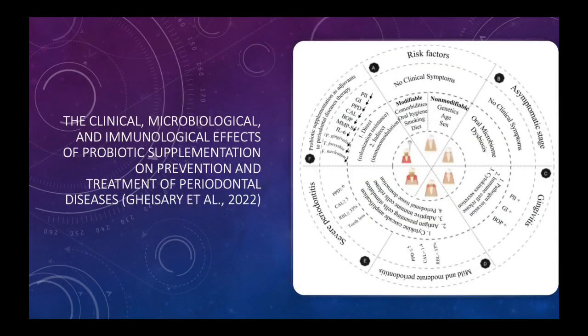So this study is going to examine the effects of probiotic supplements on the prevention and treatment of periodontal diseases. And this is just a visual showing the pathogenesis of periodontal diseases. So initially you start with no clinical symptoms, then there's oral microbiome dysbiosis, which is where there's a loss or a gain in certain microbial communities that wouldn't be present in a healthy person's mouth, and then gingivitis, mild periodontitis, severe, and then finally probiotic supplementation were used in addition to periodontal disease therapy. And that's what the study is going to be looking at.